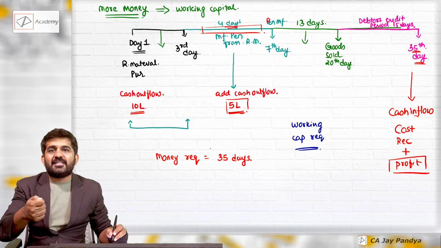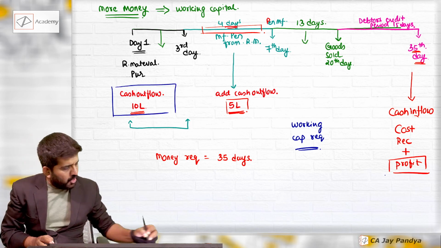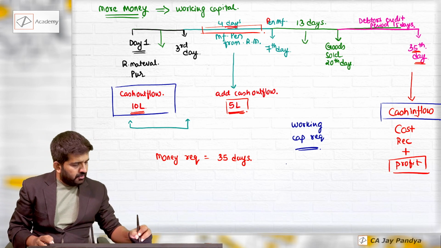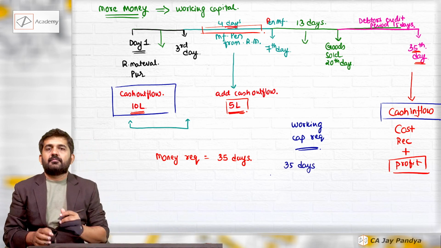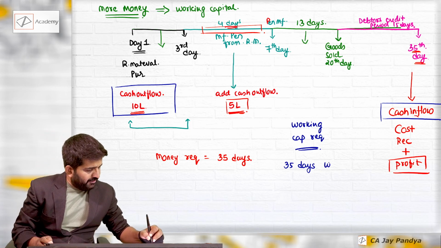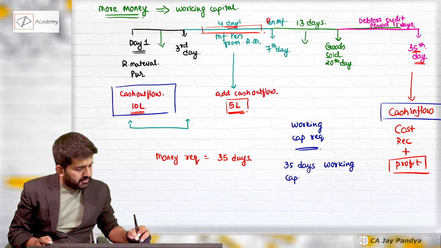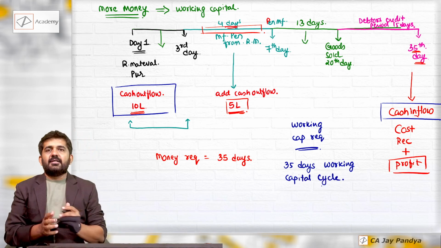How many days does it take between cash outflow and cash inflow? 35 days. That is the working capital cycle.